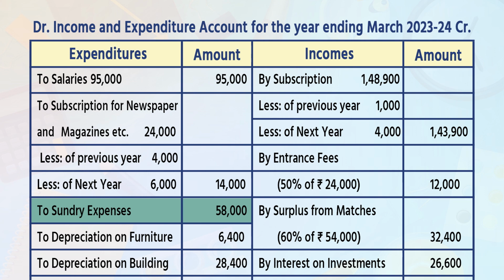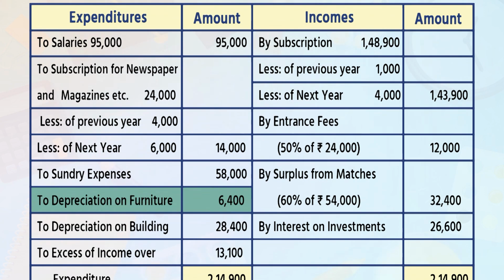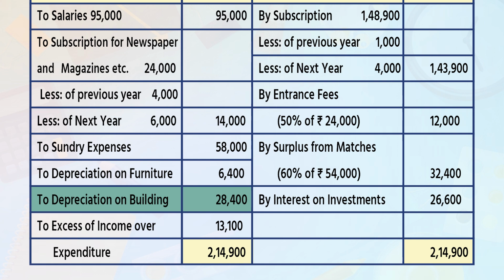To sundry expense 58,000. To depreciation on furniture 6,400. To depreciation on building 28,400. To excess of income over expenditure 13,100. Total of this is 2,14,900.